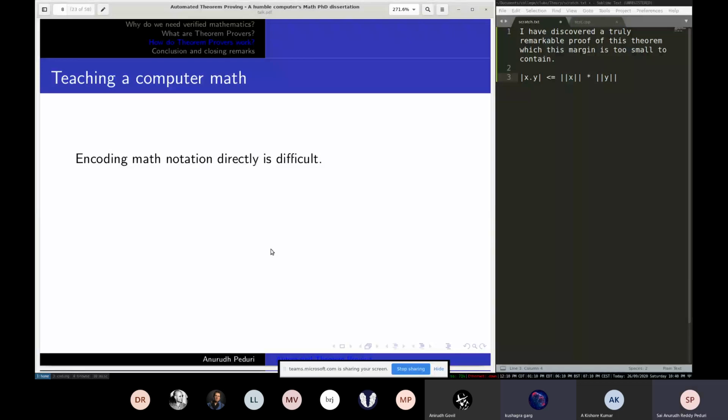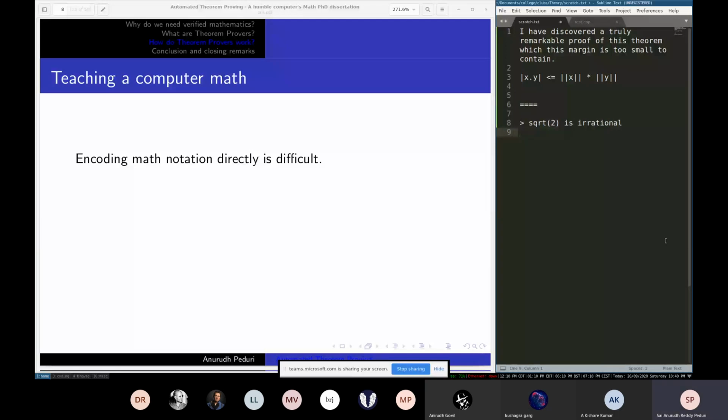Or should I pass it "let root 2 be in p by q form" and all the steps? How do you tell that 2 is in p by q form?